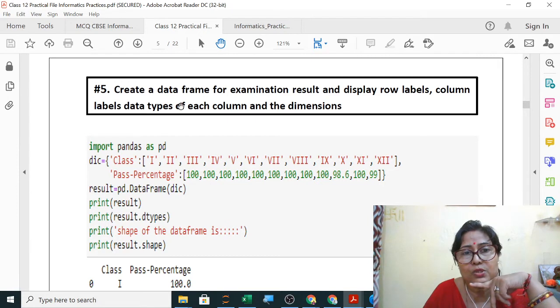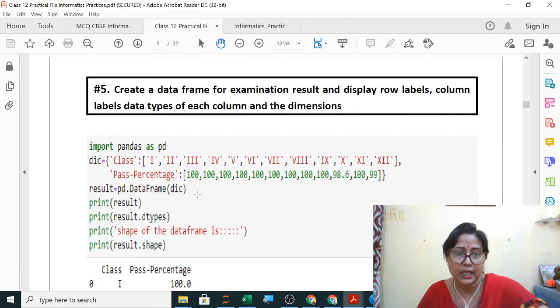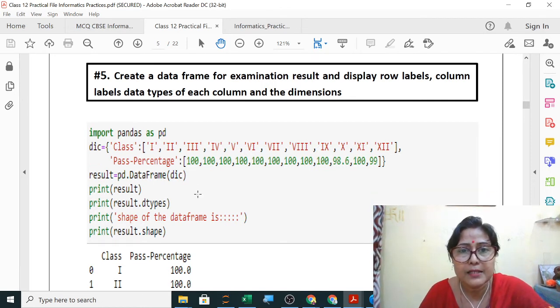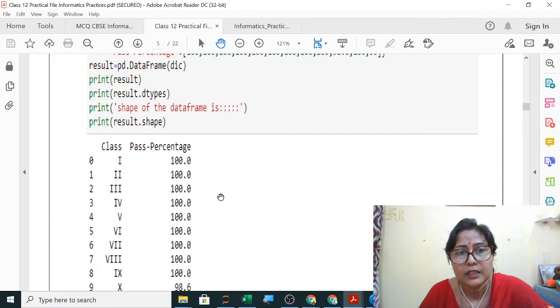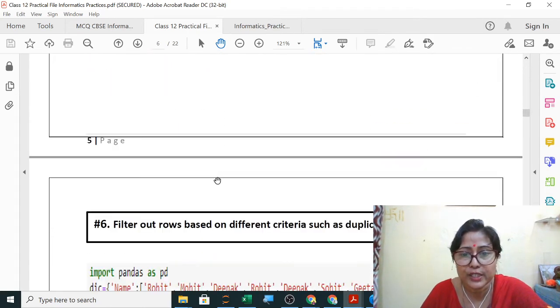So you just use those columns. Data type dtype is correct, dimension is shape, correct. So in the answers some parts are missing. This only I asked you to check, that in the PDF some parts are missing. So this we have to rectify, correct it, and then the perfect one we will share it.